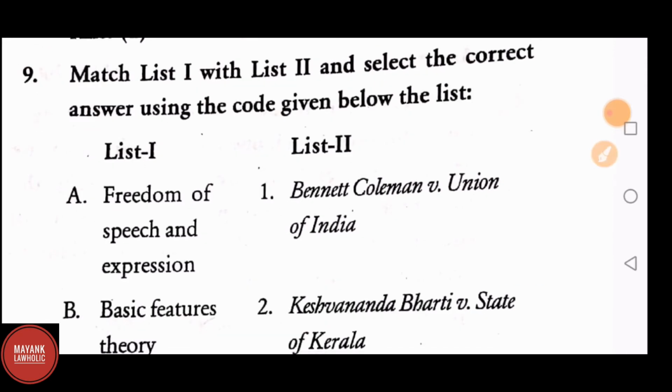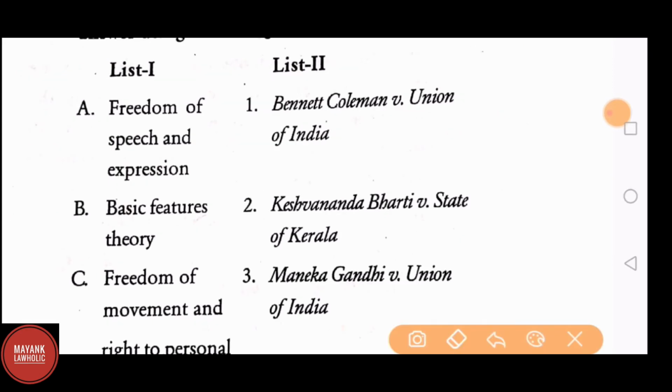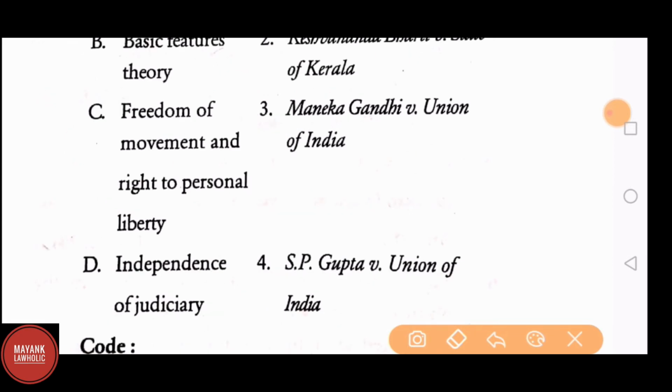Question number 9. Match list 1 with list 2 and select the correct answer using the code given below. A. Freedom of speech and expression: it is Bennett Coleman versus Union of India. B. Basic structure theory was held in Keshavananda Bharati versus State of Kerala. C. Freedom of movement and right to personal liberty: Maneka Gandhi versus Union of India. D. Independence of judiciary is S.P. Gupta versus Union of India.